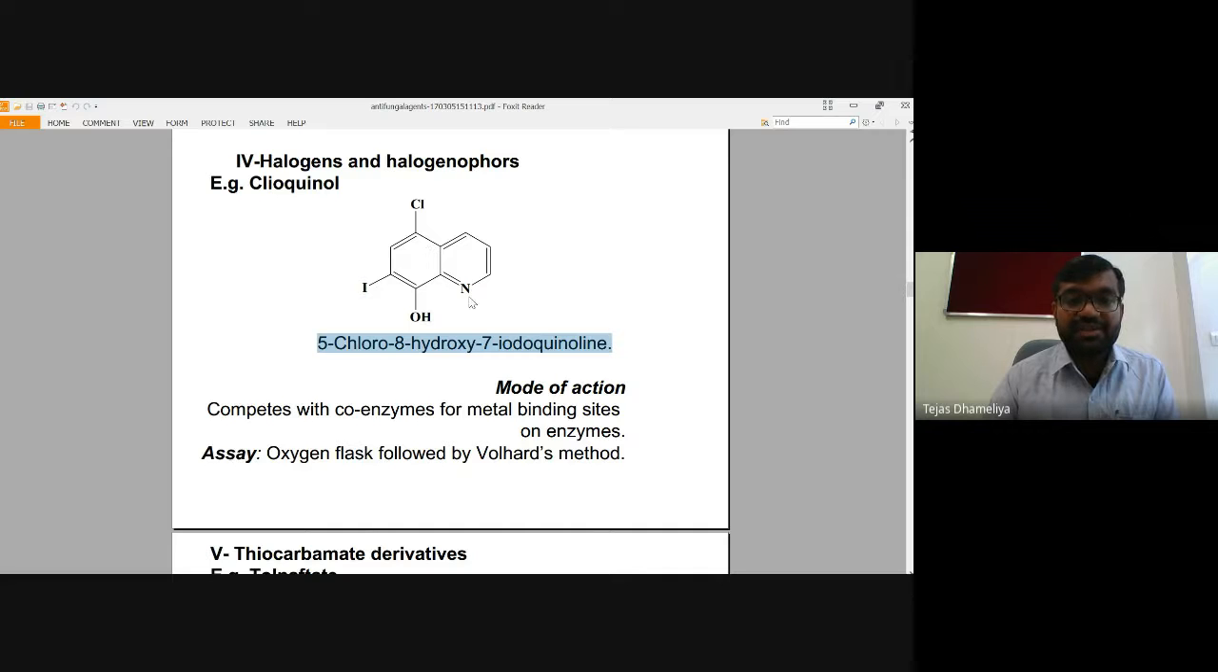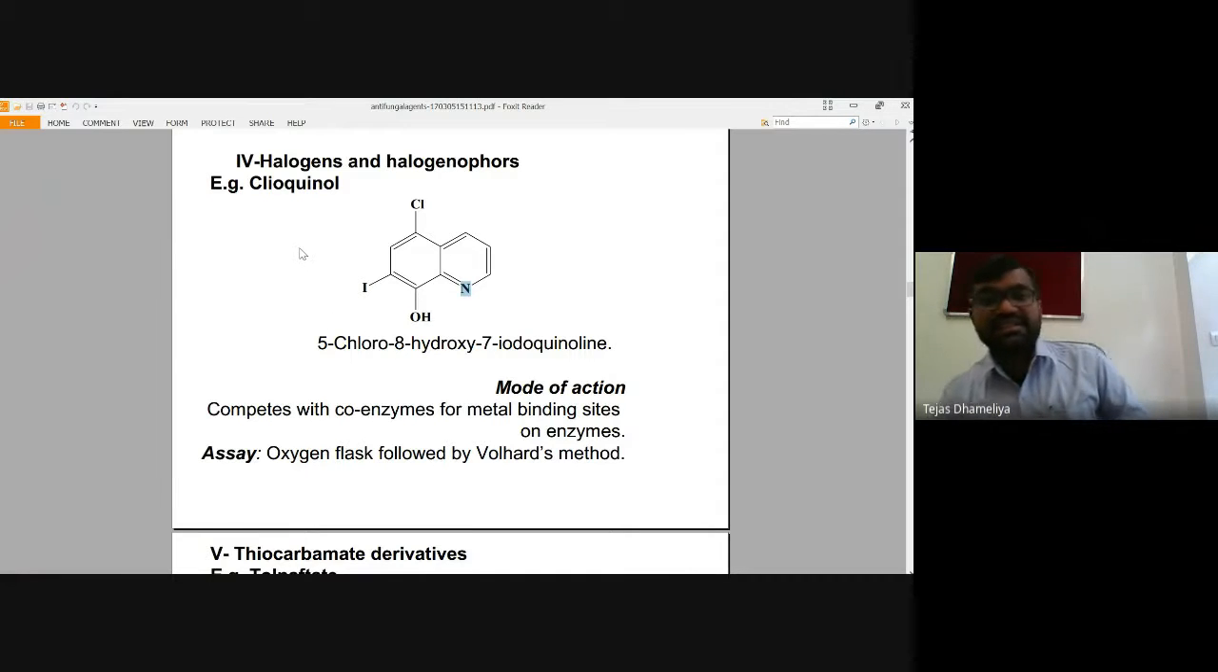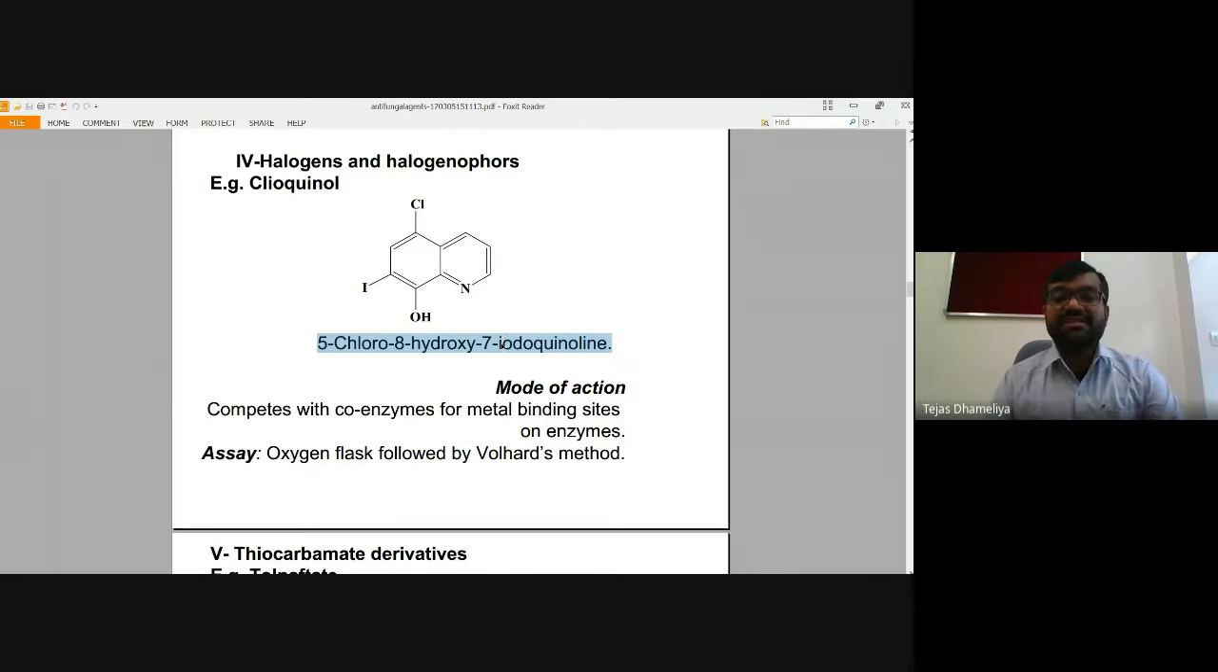The numbering starts from this nitrogen as number 1, then the adjacent CH carbon is number 2, then 3, and this is number 4. Here this will be number 5, this will be number 6 and 7, which is iodine substituted, and 8 is a hydroxy. Cloquinol is this halogenophore, and it has this structure. The IUPAC name is 5-chloro-8-hydroxy-7-iodoquinoline.